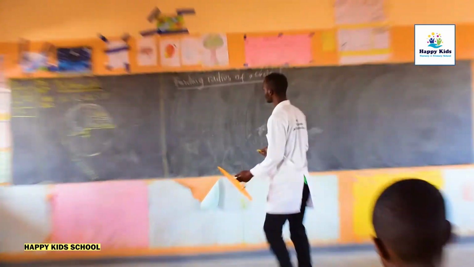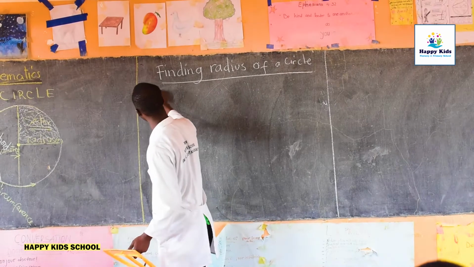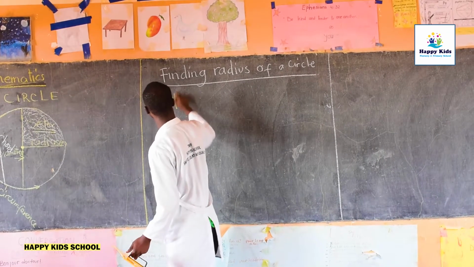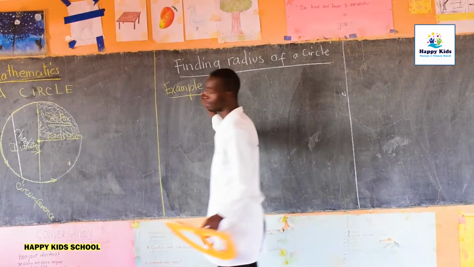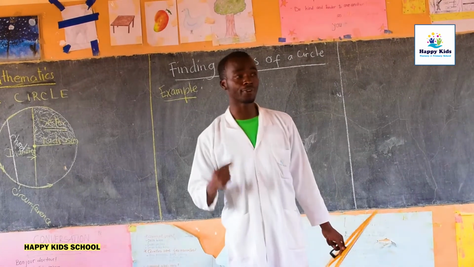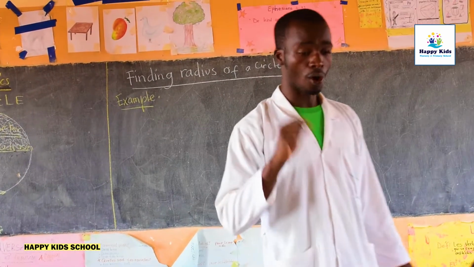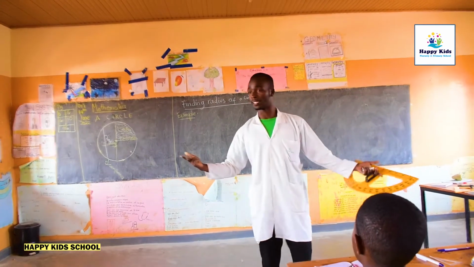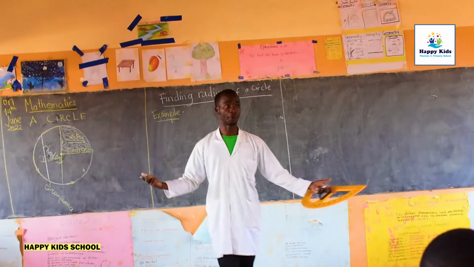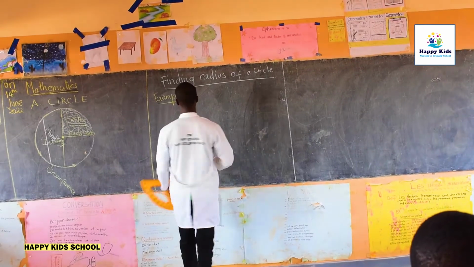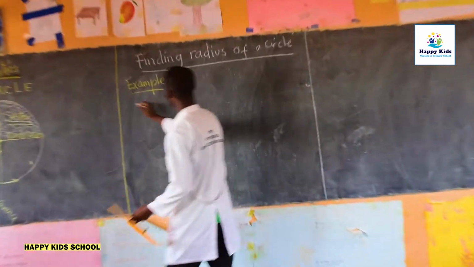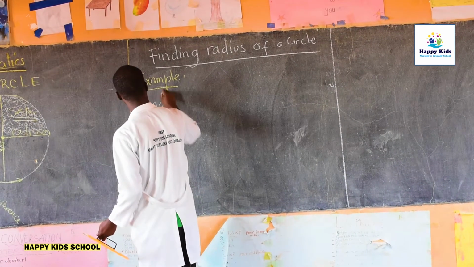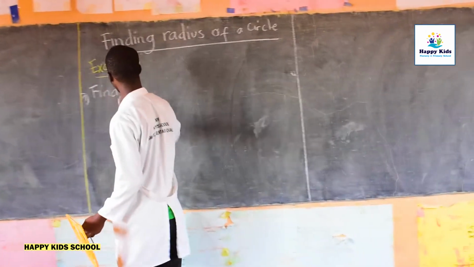For example, let's have some examples. I will give you the first example of how we can find the radius of a circle once we are given its diameter. Are we together here? Yes. So, example number 1.